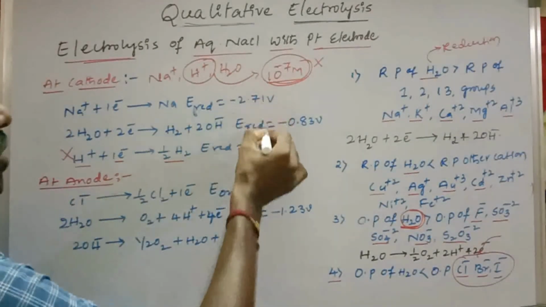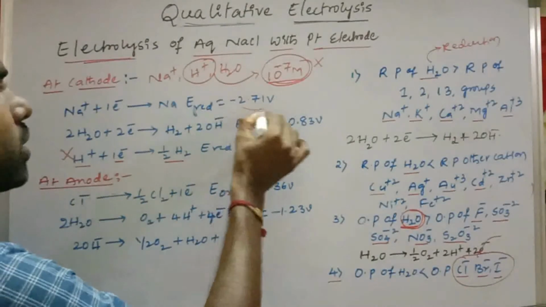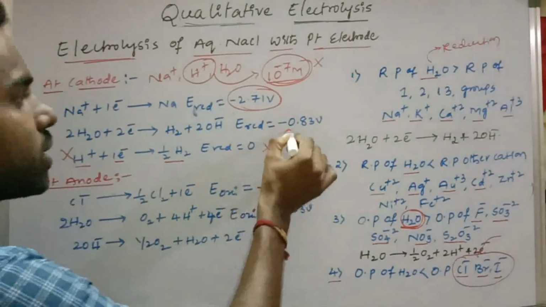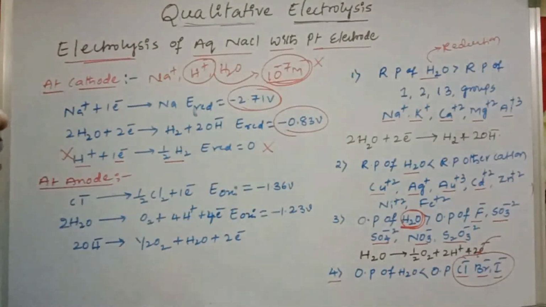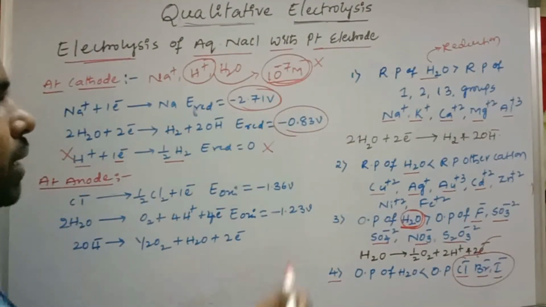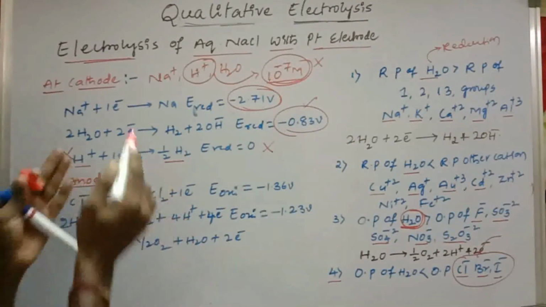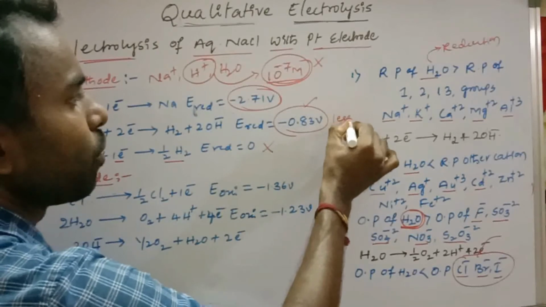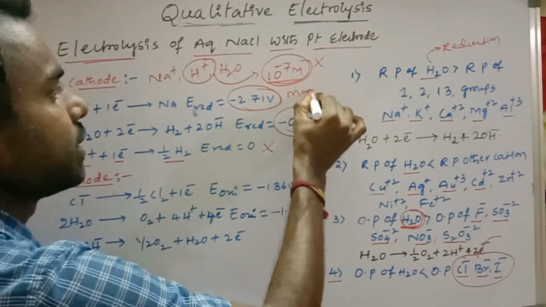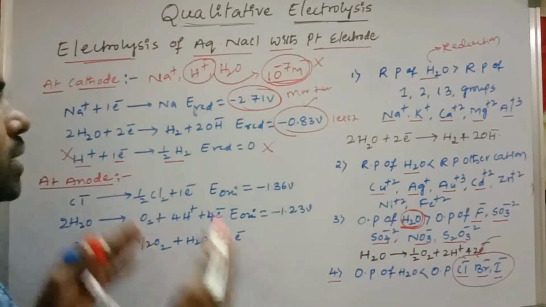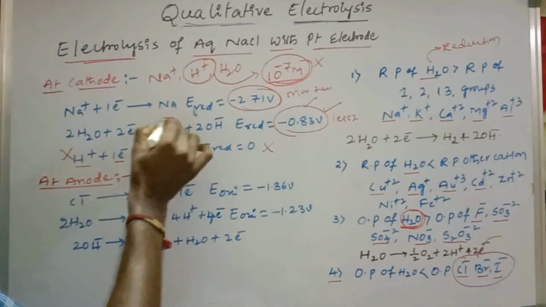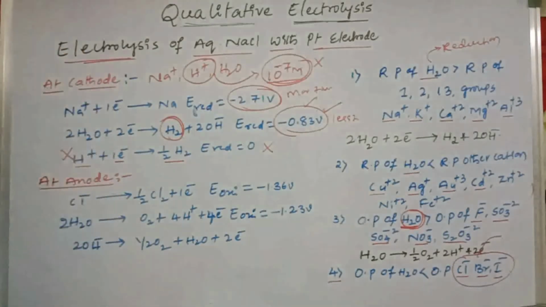Now, the competition is between these two. See here, what is the reduction potential? −2.71. Here, what is the reduction potential? −0.83. So it has more reduction potential. Then in this case, we will get ΔG less positive. In this case, ΔG we will get more positive. Which is more favorable? The second one is more favorable. Then the hydrogen gas will deposit at the cathode electrode. So this is about the cathode electrode.